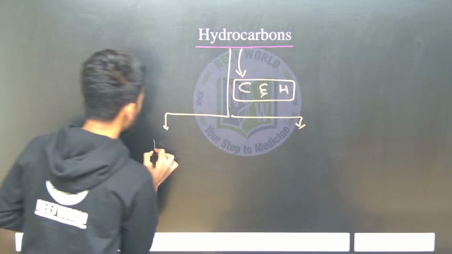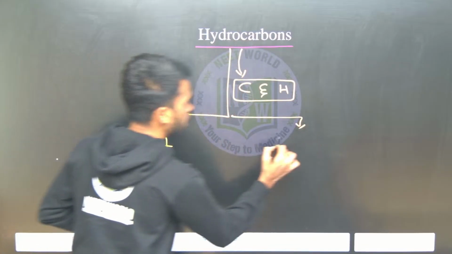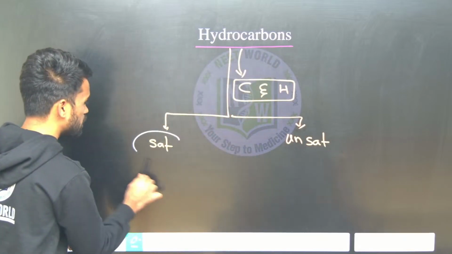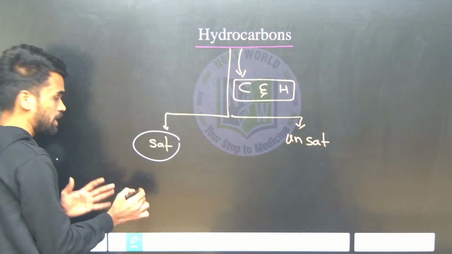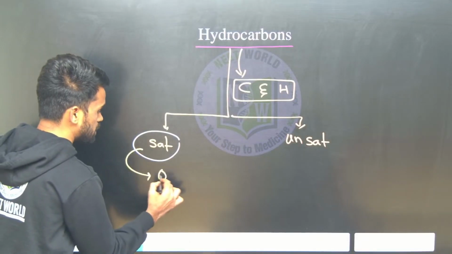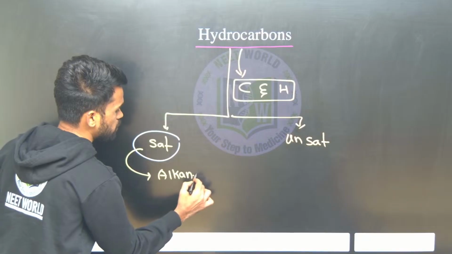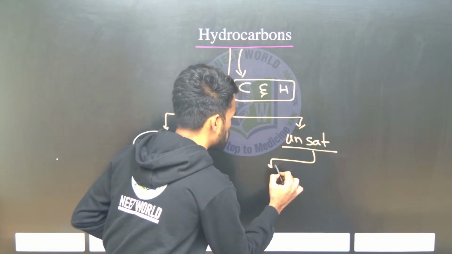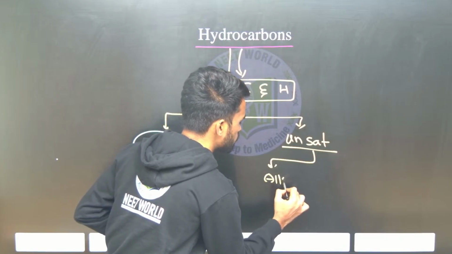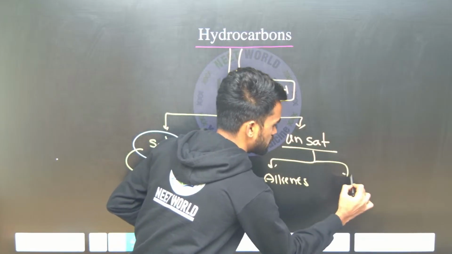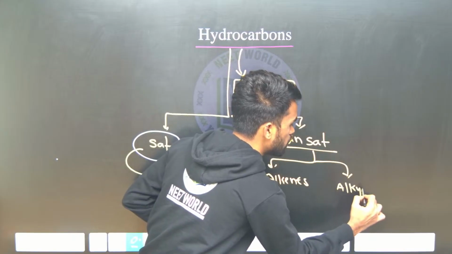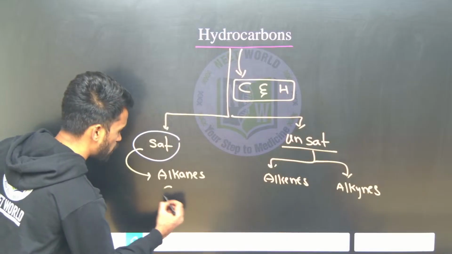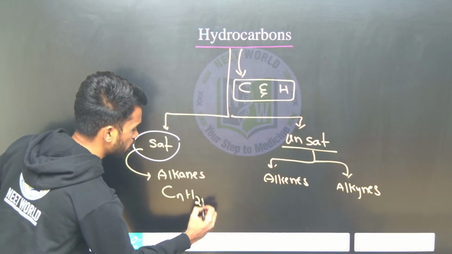Saturated hydrocarbons are alkanes, whereas unsaturated hydrocarbons are alkenes and alkynes. Now tell me what is the general formula of alkanes. We have the general formula of alkane as CnH2n+2.